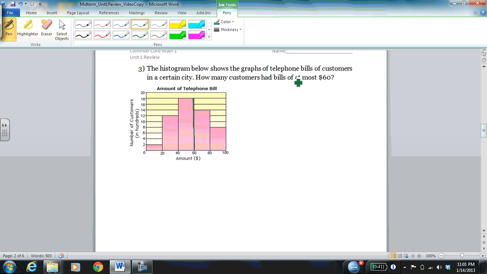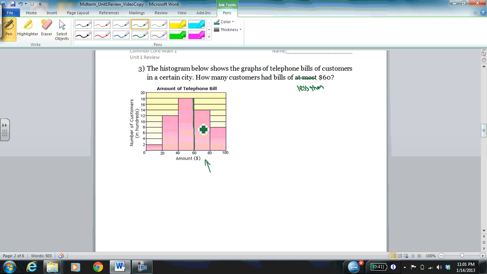Sorry, there should be a correction on this one. It should say how many customers had bills of less than $60, because at most $60 means it could include $60, and from the histogram we can't really tell which of this particular bar falls exactly at 60 and which does not. So we have to have a question that asks something like less than 60.